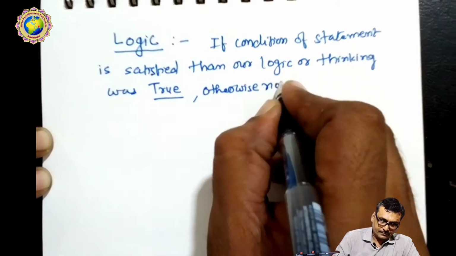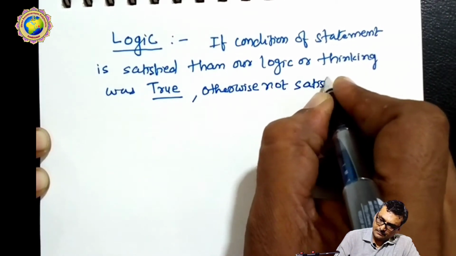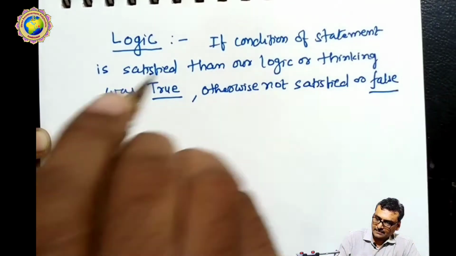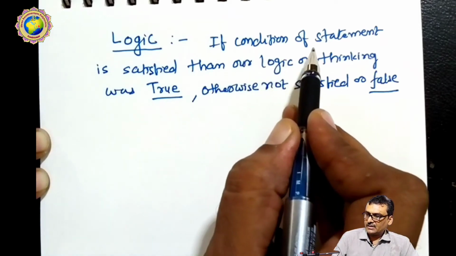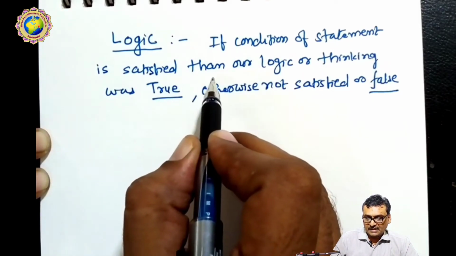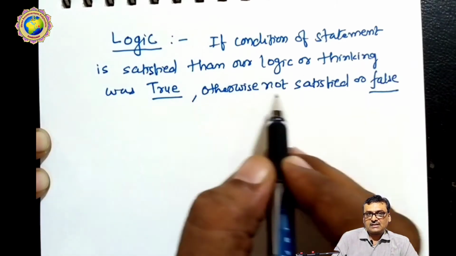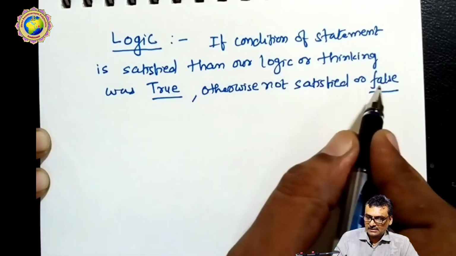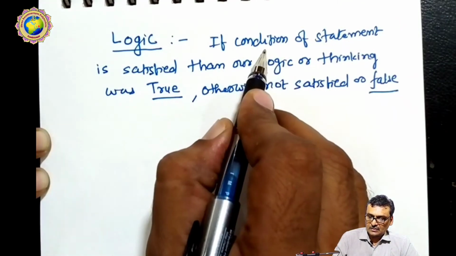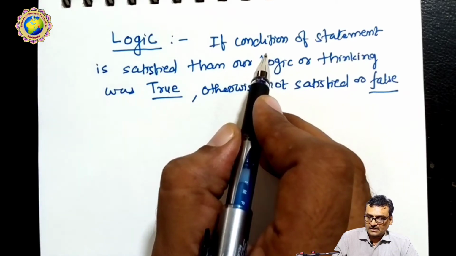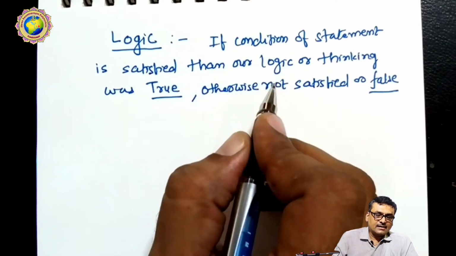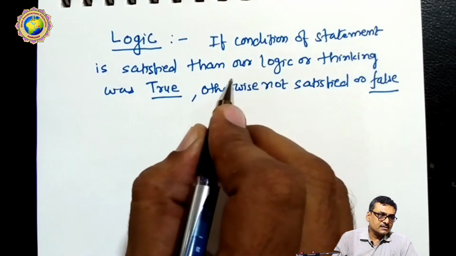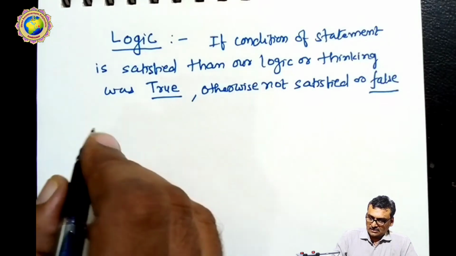Otherwise, if not satisfied, it is false. So here is the logic definition: if the combination of statements is satisfied, then our logic or thinking is true, otherwise it is false. So these are the two logic values I have decided, true and false. First we generate the condition, then the statement is given, and if it is satisfied then it is true, and if not satisfied then it is false.